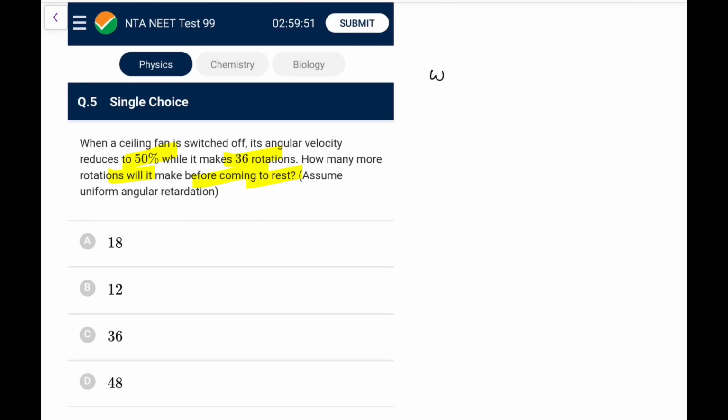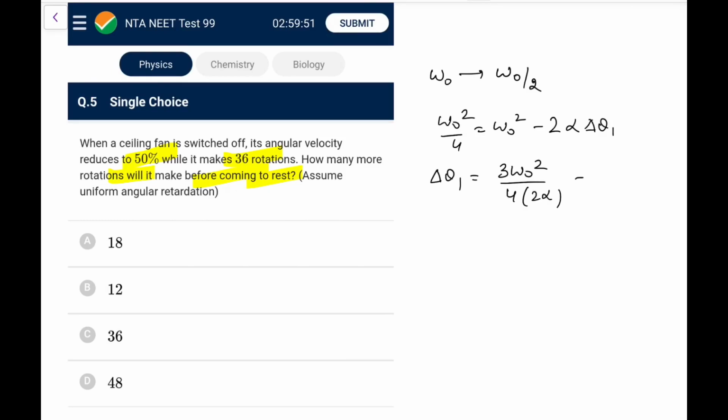Let's say its initial speed was omega naught, and from omega naught to omega naught by 2, the angle covered is delta theta 1. You will use the third equation: final omega naught square by 4 equals omega naught square minus 2 alpha delta theta 1. Alpha will be negative, so I write its magnitude alpha with the negative sign taken. So delta theta 1 is 3 omega naught square upon 4 into 2 alpha. This is the first.